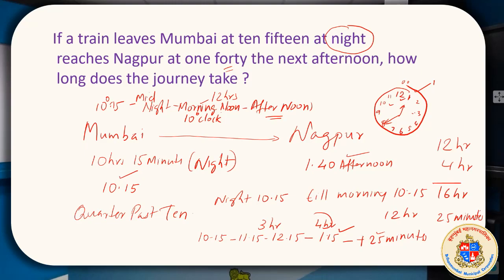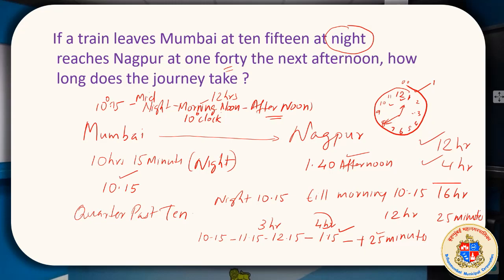Whatever knowledge we have about time till 4th class will help us to imagine in this way. We will say from 10:15 to next morning 10:15 is 12 hours, right? And from 10:15 in the morning to 1:15 is another 4 hours. That is totally 16 hours, and we are at 1:15, but we can reach only by 1:40 as given.